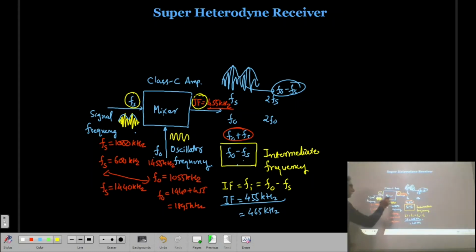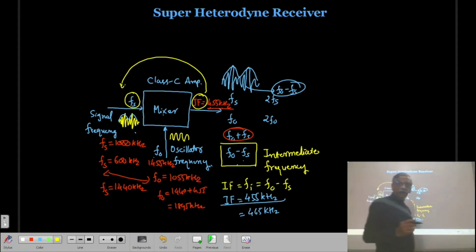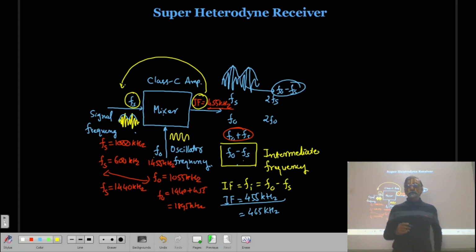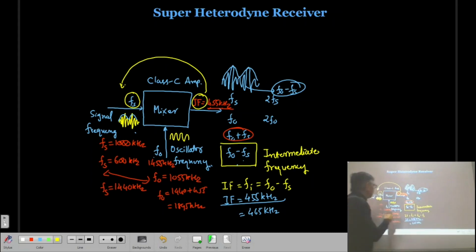So if this frequency is very strong, when the amplitude is very large, and it tries to enter again into the mixer stage, then whatever tank circuit or tuned circuit is at the input of the mixer stage will reject the 455 kilohertz.